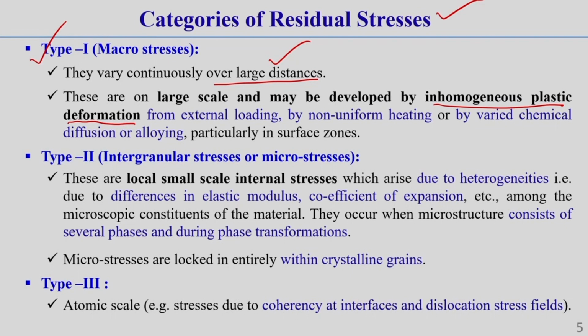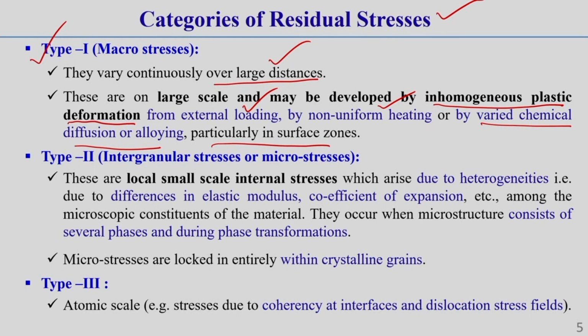So, this macro stress is developed generally in inhomogeneous plastic deformation. This plastic deformation can arise from external loading, from non-uniform heating, or from varying chemical diffusion or alloying, particularly in the surface zone. So, this is called type 1, or macro level residual stresses.